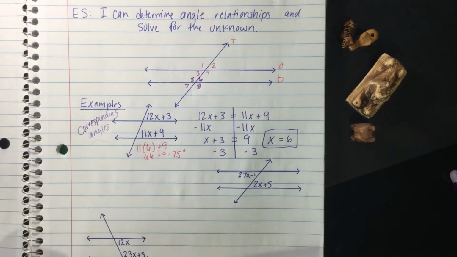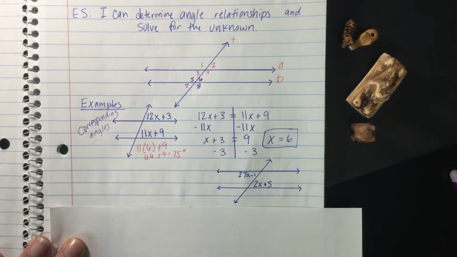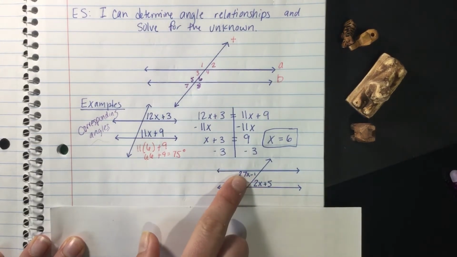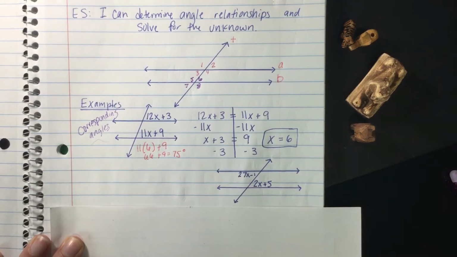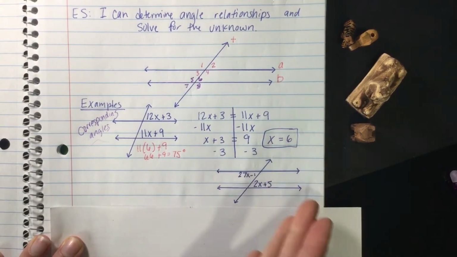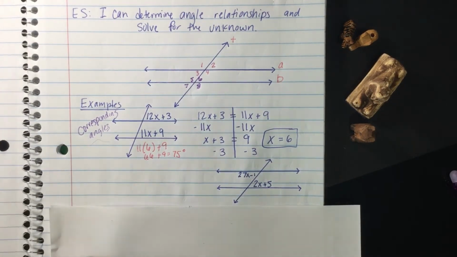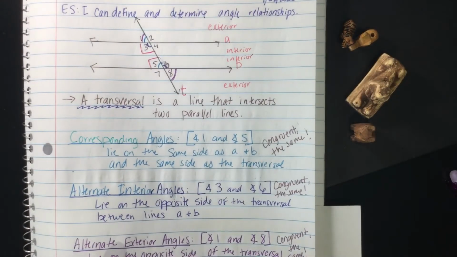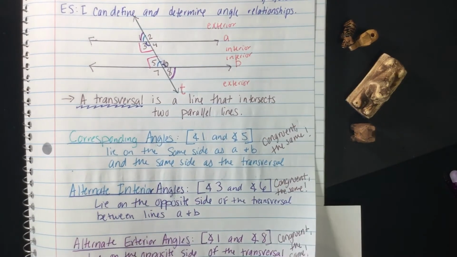All right, our second equation, we are going to do 27x minus 1 as the first angle, and then 2x plus 5. So if you look at these, they're on opposite sides of the transversal. So when we look back, what's opposite sides? Okay, opposite sides means alternate. Okay, so these are alternate.